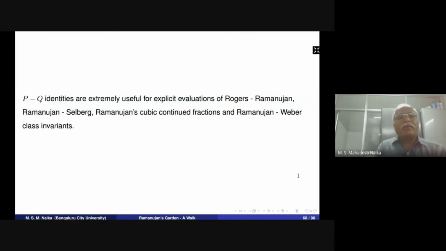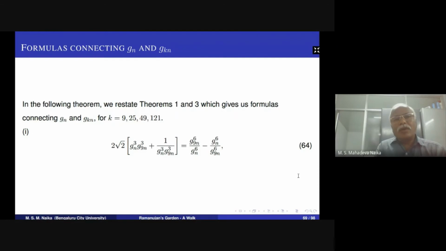By using these P-Q modular equations, we can find the evaluations of the Rogers-Ramanujan continued fraction, the Ramanujan-Selberg continued fraction, Ramanujan's cubic continued fraction, and Ramanujan's Weber class invariants. These modular equations connect Gn to G9n.